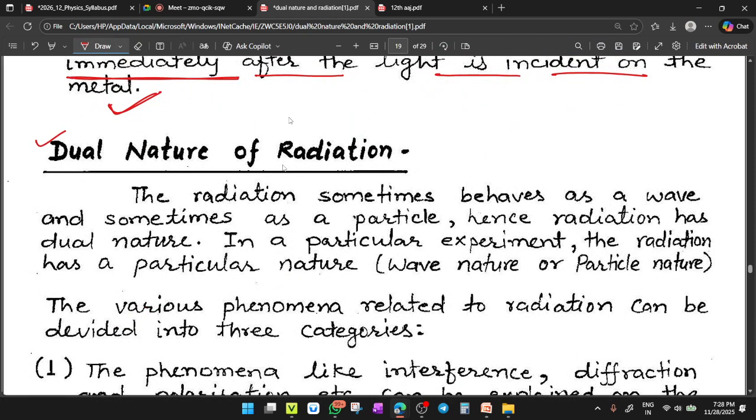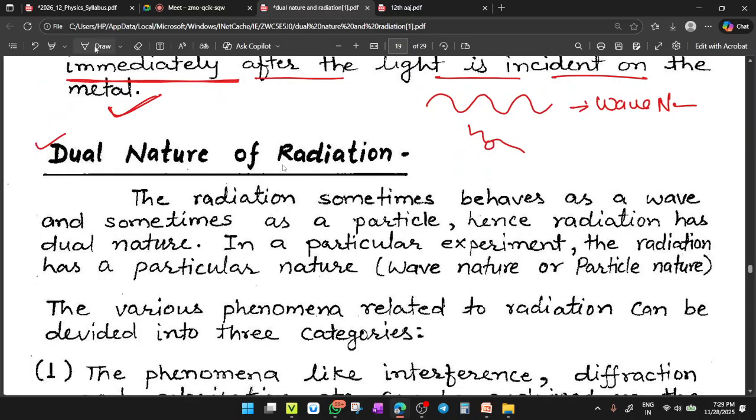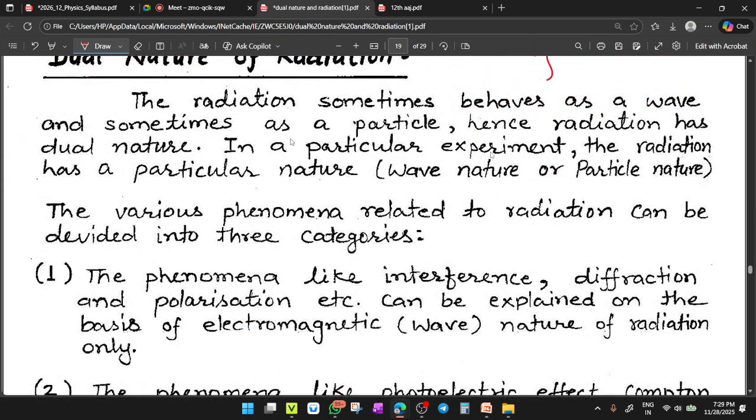Students, till now we have read that radiation can have its wave nature, and second, radiation can also have its particle nature. But now we have to realize the symmetry between these two natures, a particle nature and a wave nature. So who observed this about the dual nature? That is de Broglie. The radiation sometimes behaves as a wave and sometimes as a particle.